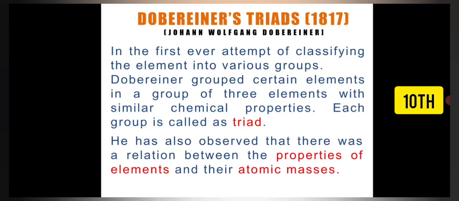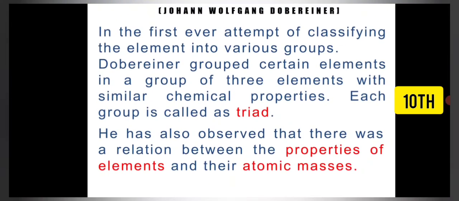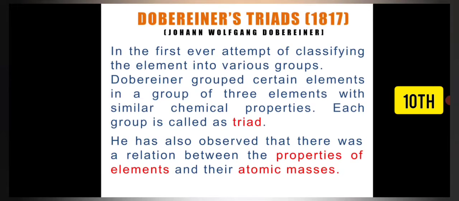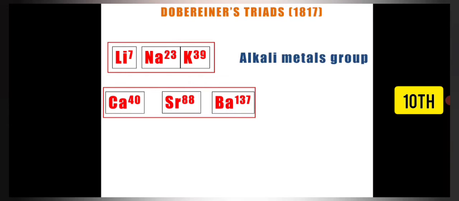Now, he also observed that there was a relation between the properties of the elements and their atomic mass. In his attempt at classification, he observed that three different groups of triads could be made.